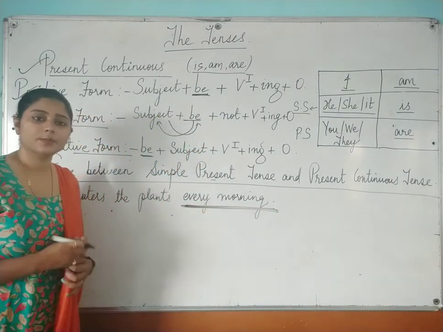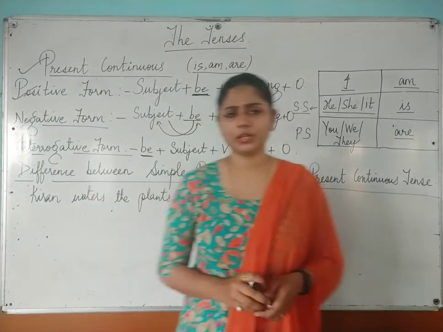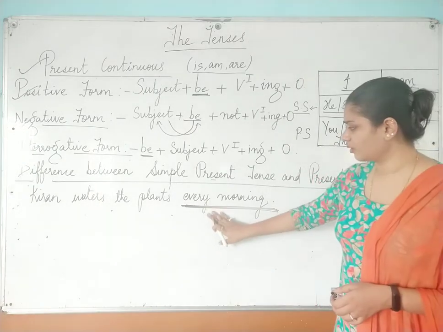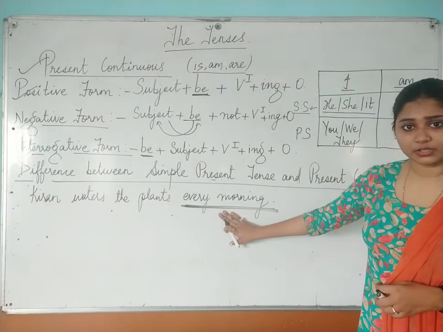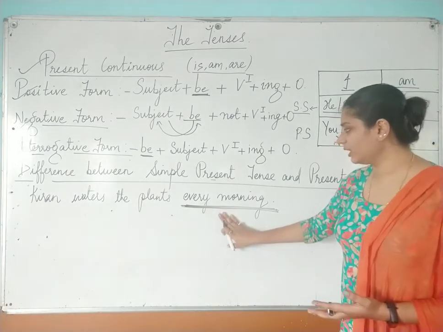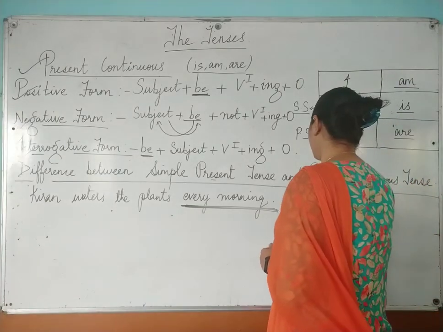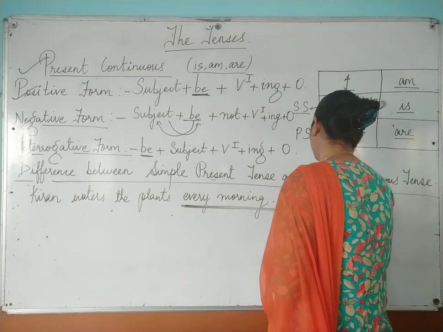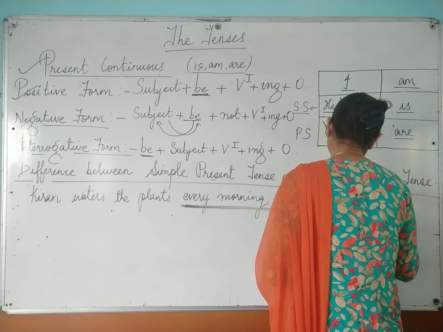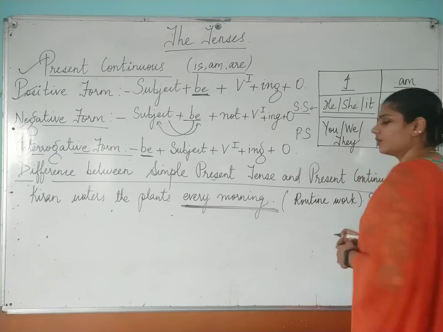What kind of action is going on over here? Habitual action, right? Routine work is going on. So whenever we are talking about any routine work, there we have to use what? There we have to use your simple present tense. For routine work or habitual action, you have to use simple present tense.